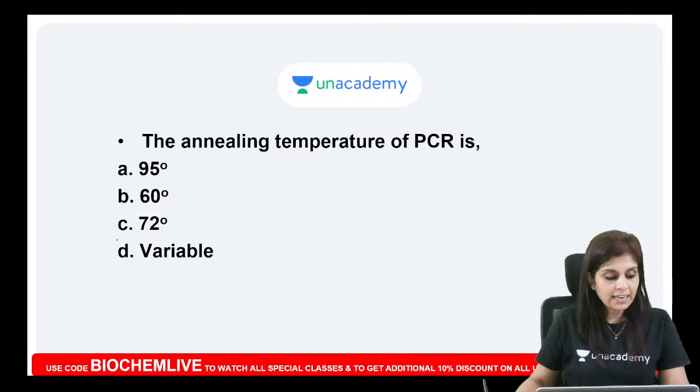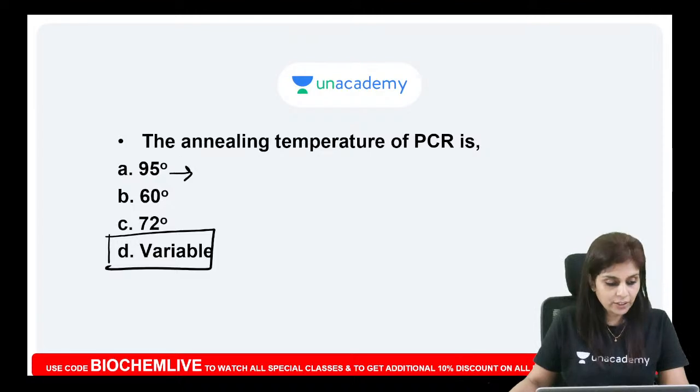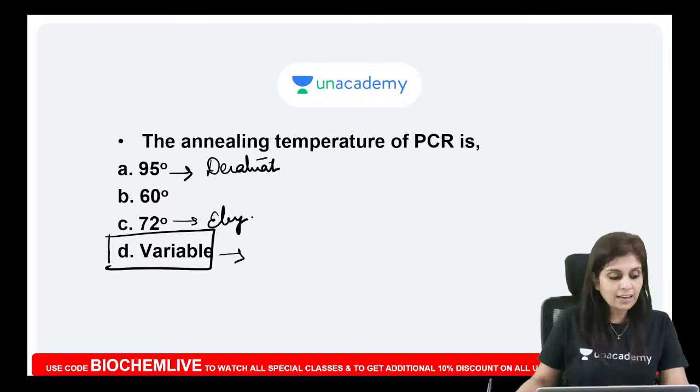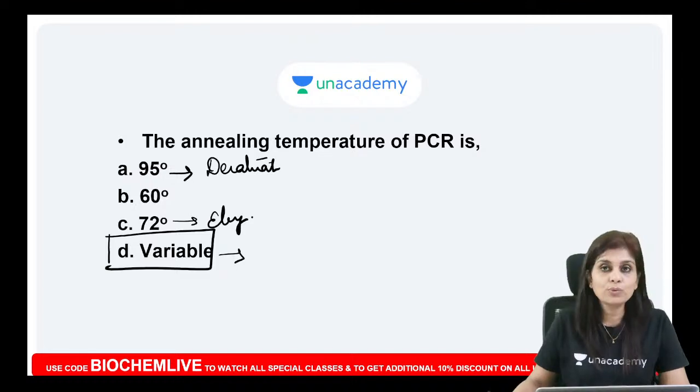Yeah, the answer is, annealing temperature is variable. It is not 95. Very good, Dawood. 95 is the temperature for denaturation. 72 is the temperature for elongation. So annealing alone will be variable. So I am going to tell you all that you need to know about PCR.